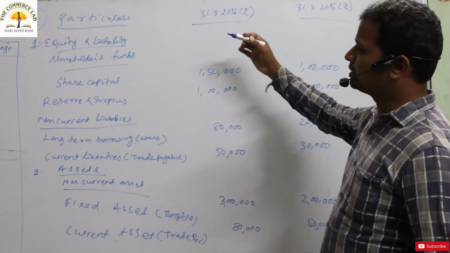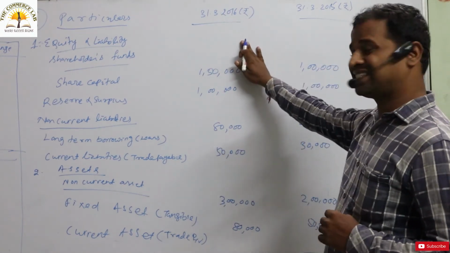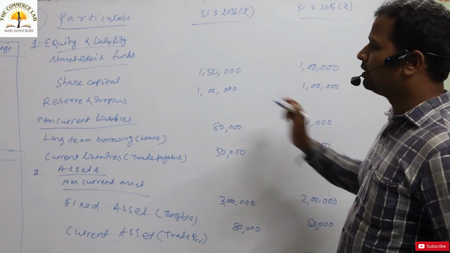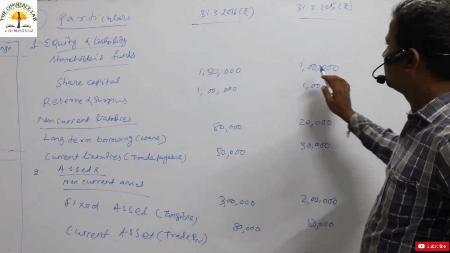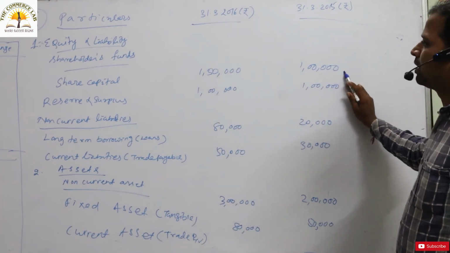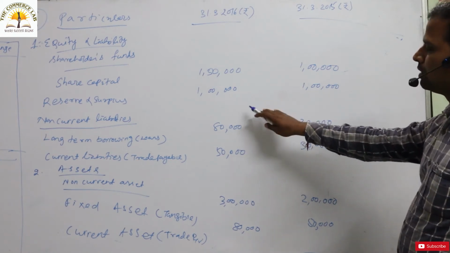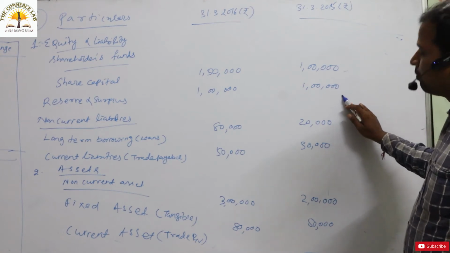Look at this, it is a balance sheet of Rachna Limited, with the 2016 figure and the 2015 figure. The share capital is 1,50,000 in the year 2016, whereas in the previous year the share capital was 1 lakh. Similarly, reserve and surplus is 1 lakh in the current year, and the previous year also 1 lakh.